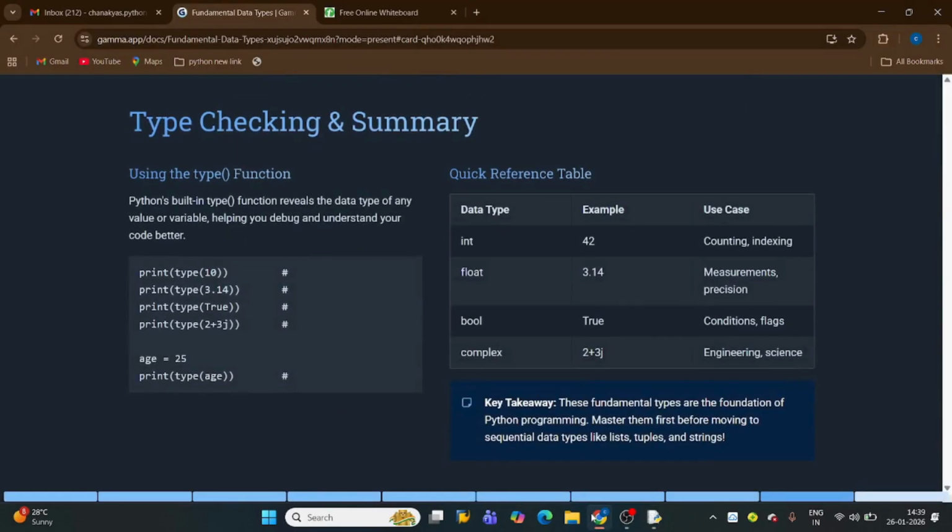Each fundamental data type has its own significance. Int is used for counting and indexing. Indexing is actually used in lists, dictionaries, and the NumPy and pandas modules. Float is used for measurements and precision, because it is used for accuracy. Boolean is used for conditions like while True, while False, etc. And complex numbers are actually used for engineering purposes in Python.